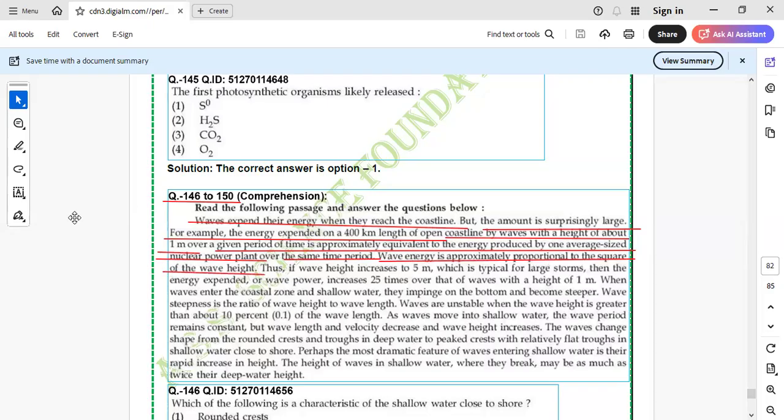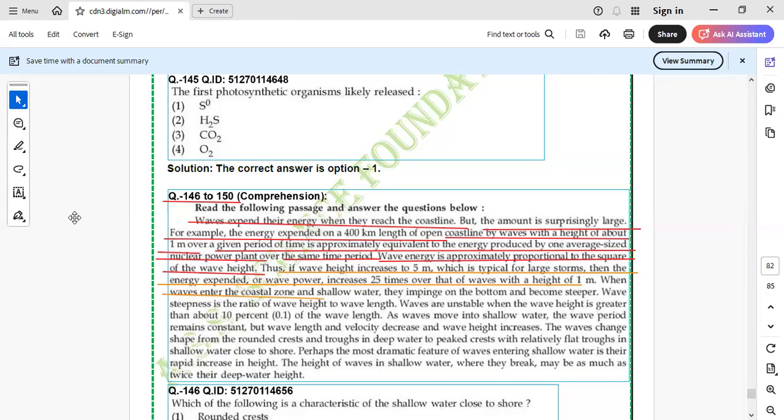Same line they copied. What was in our handout? Same line they copied. Thus, if wave height increases to 5 meters, which is typical for a large storm, then the energy expended or wave power is 25 times that of the wave height of 1 meter. Means if you increase the wave height, which is definitely because wave power was directly proportional to H square, so if you make it 5H, then it will automatically become 25 times the power.